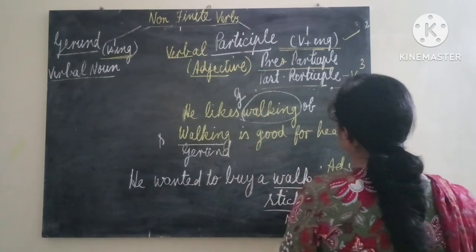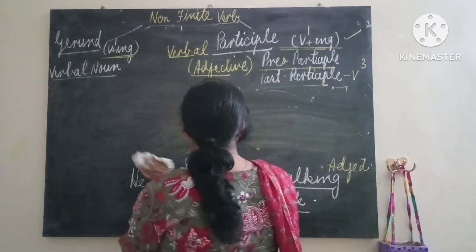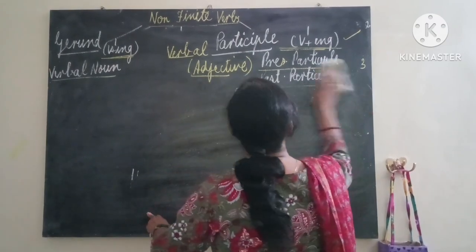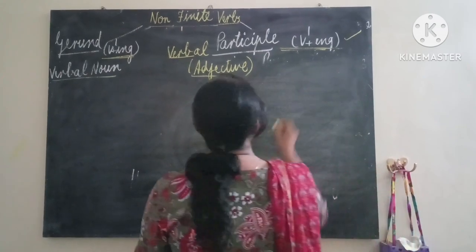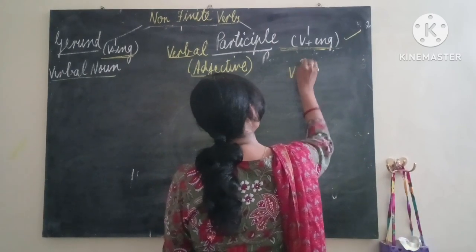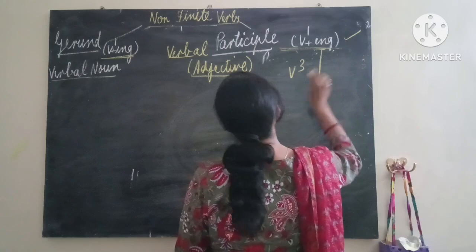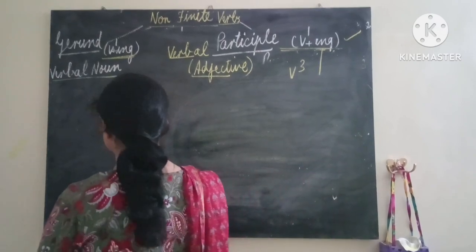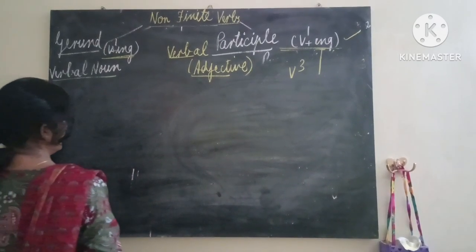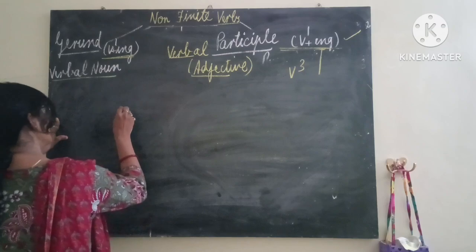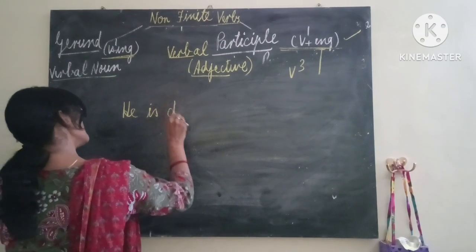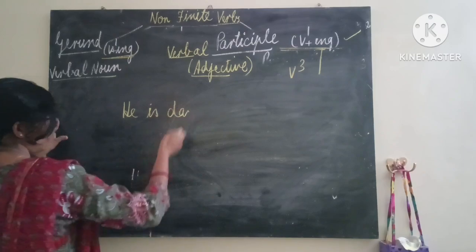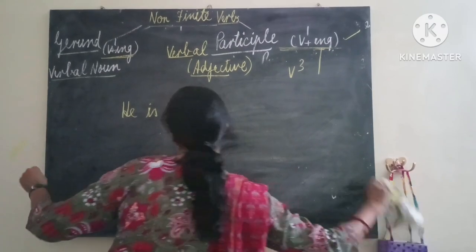Okay, let's take one more example. Then it will be clear to you. It means ing form of the verb and V3 will behave as adjective. Now let's take an example. I'm taking: he is dancing. This is the verb, finite verb.